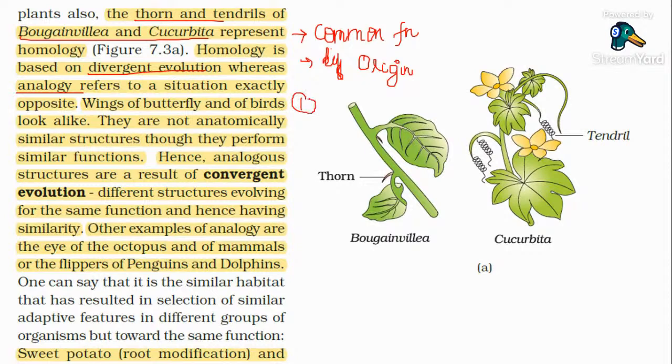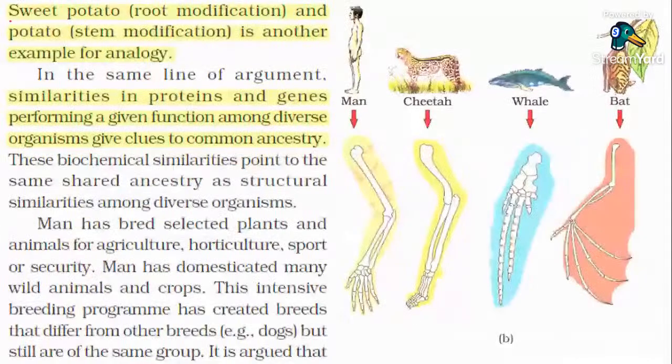Everything from this area is a previous year question. They are not anatomically similar, but they perform similar functions. They are a result of convergent evolution, different structures evolving for the same function. Another example is the eye of octopus and mammal, or the flipper of penguin and dolphin. Another example, as I've already told you, sweet potato is a root modification and potato is a stem modification.